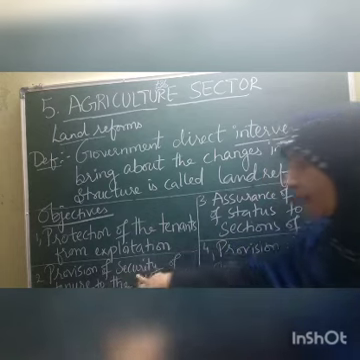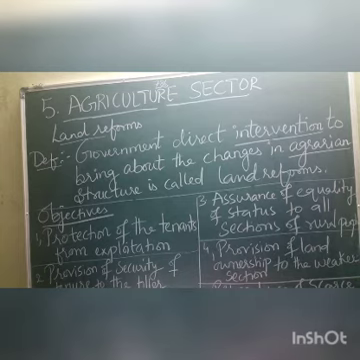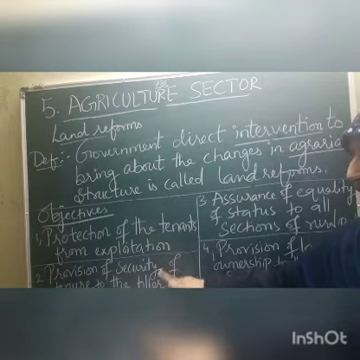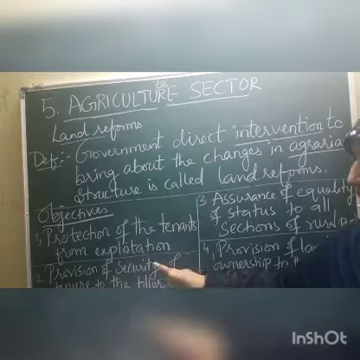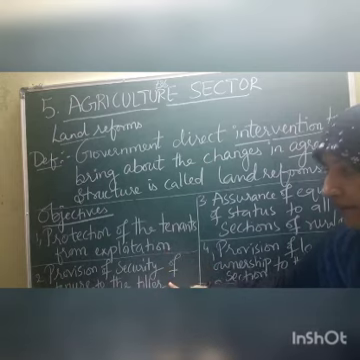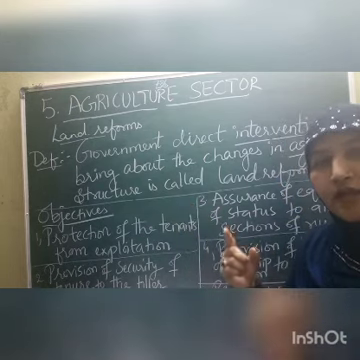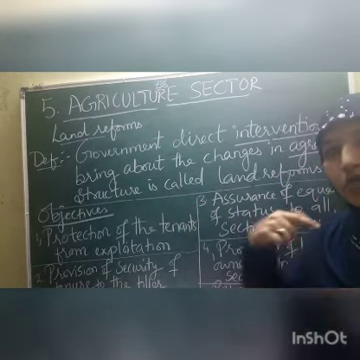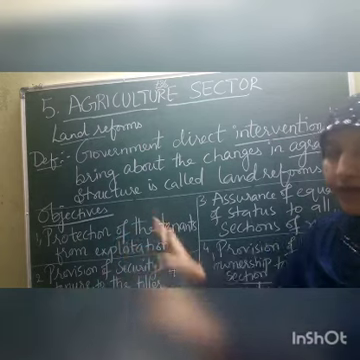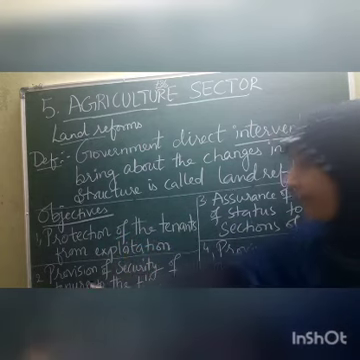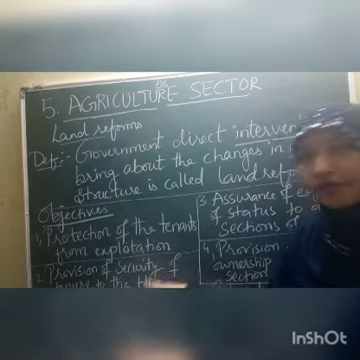Second one, provision of security of tenure to the tiller. What is this provision of security? Providing security to the tiller. Tiller means the person who tills the land, the tenant. So giving him the security of a time period, because in those days it was the wish of the zamindars. Anytime they could appoint tenants and anytime they could throw these tenants out of their work. But under these land reforms, a tenant can compulsorily work continuously for a fixed period of time. Tenure means time period. So security is given to the tiller.